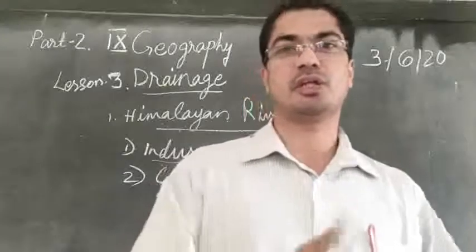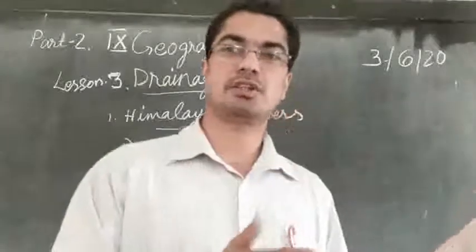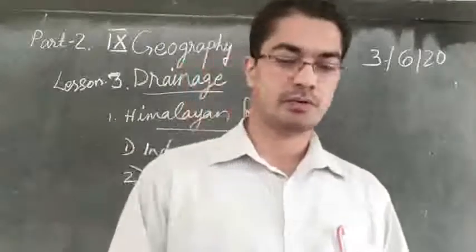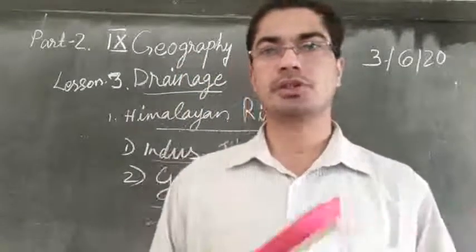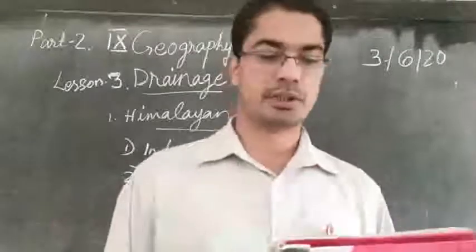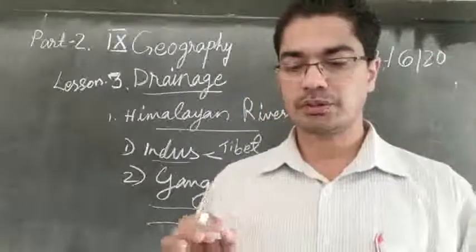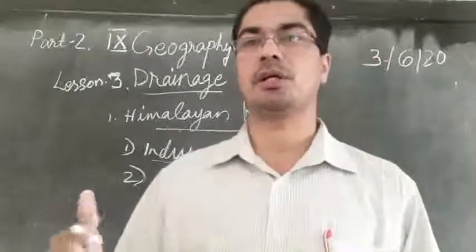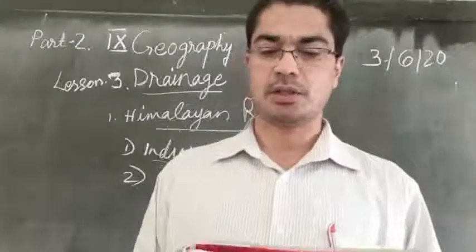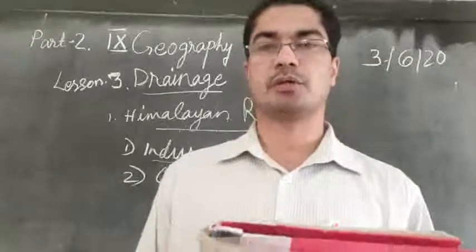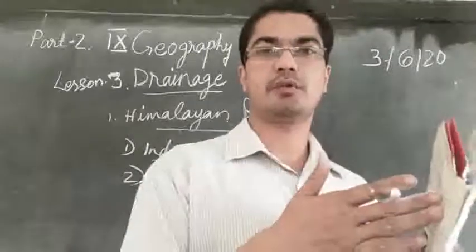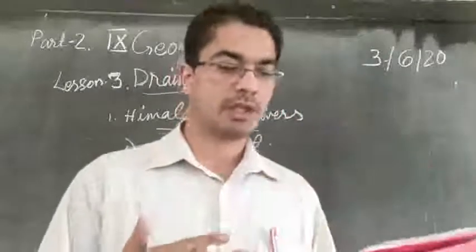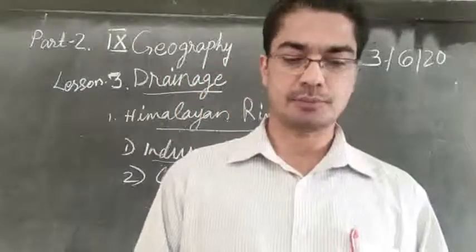So it will flow through the deltaic regions of the West Bengal, and then it will flow into the Bay of Bengal. Then the Ganga River, the original main stream, it is flowing towards southwards into Bangladesh. It will enter into Bangladesh and joined by the Brahmaputra. So it will reach Bangladesh, and there it will join together with river Brahmaputra. Then it will enter into the sea.